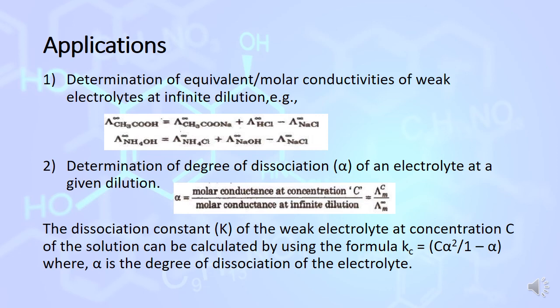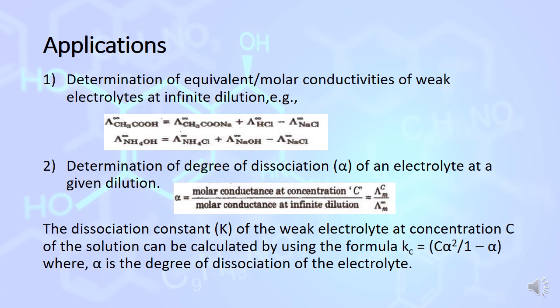In sodium acetate, the acetate ion is there, but Na positive is an extra ion, so we need to cancel it out. For this purpose we need lambda m infinity of NaCl. So the overall equation becomes lambda m infinity CH3COONa plus lambda m infinity HCl minus lambda m infinity NaCl.